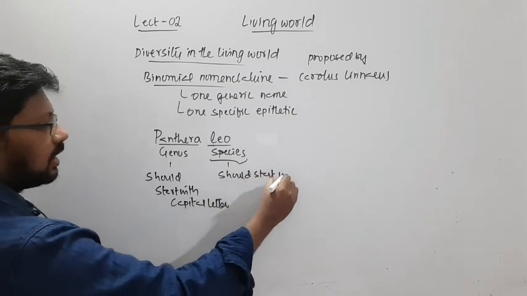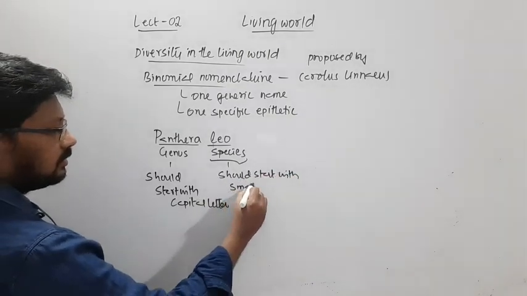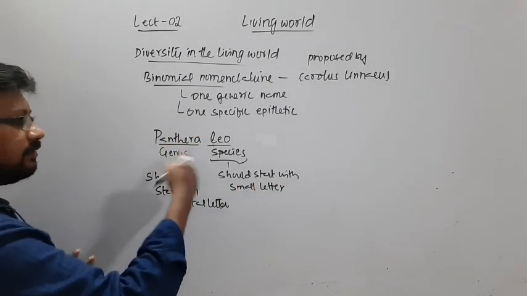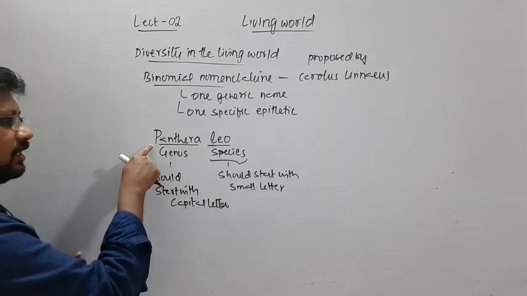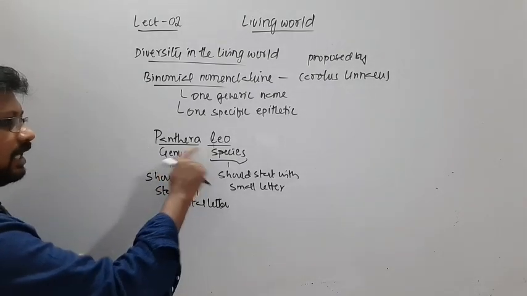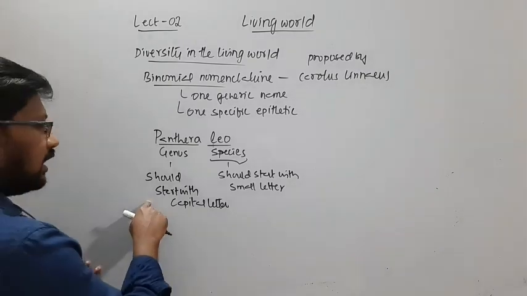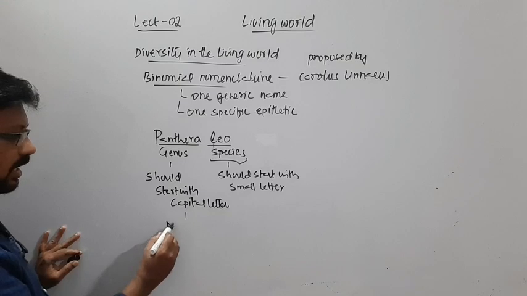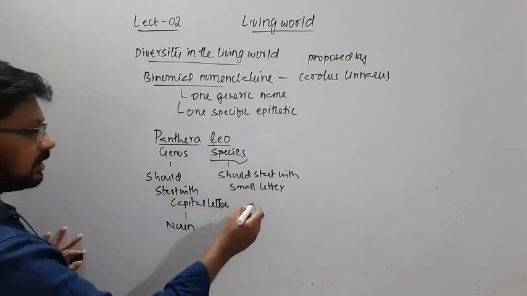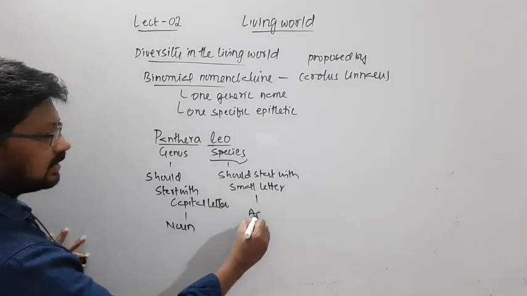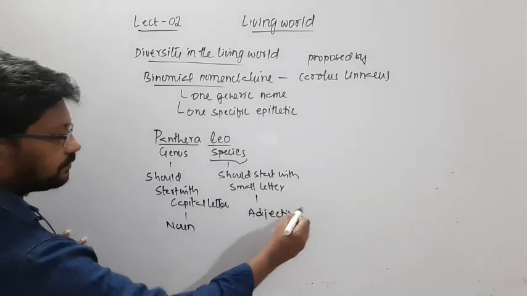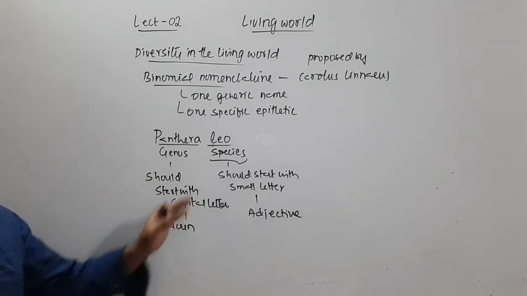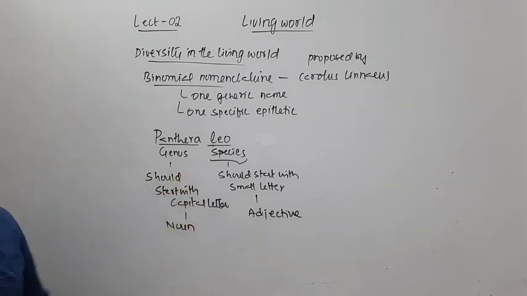You can see here I have started the genus with a capital P, and in this case a small l. Usually the genus is a noun, whereas the species is an adjective. So the genus is a noun and usually will take the species as an adjective.